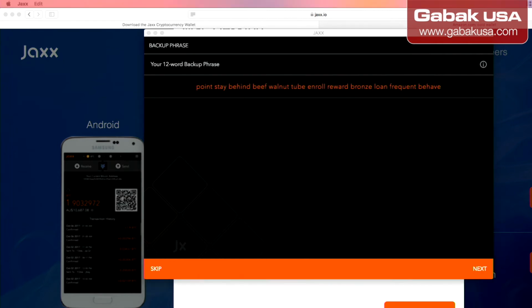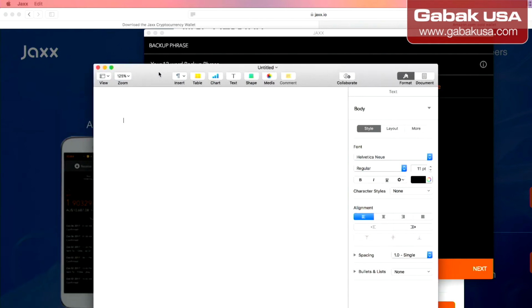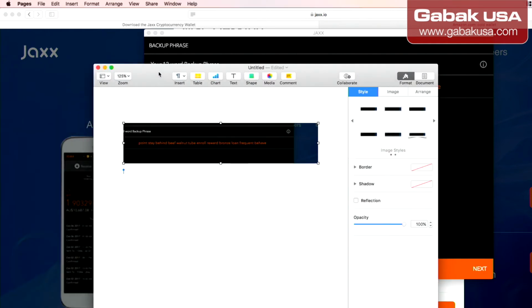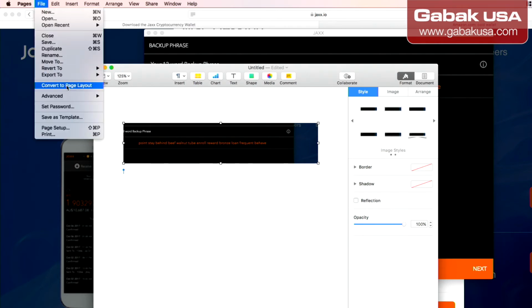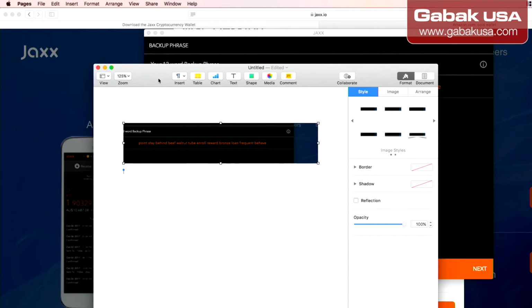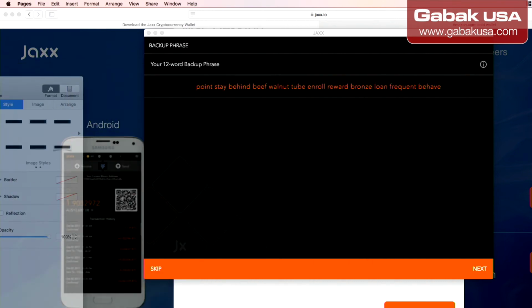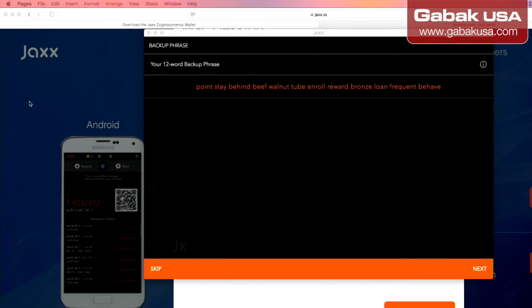Then we go to the Word document, and in this case, paste. As you can see, I have it here. The only thing I have to do is File, Print, and that's it. That is the main thing. And with that, we are going to use it for syncing our phone or other computers with the same wallet.